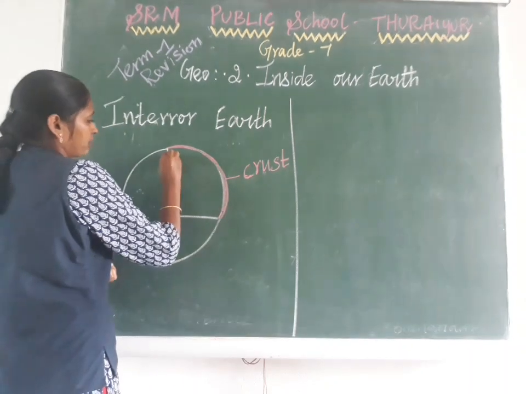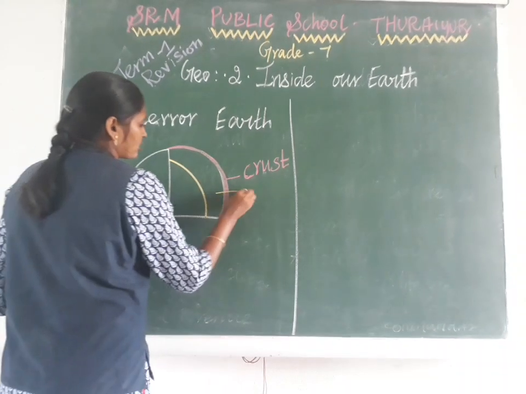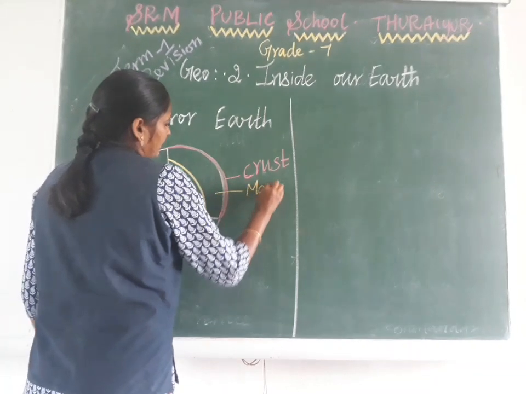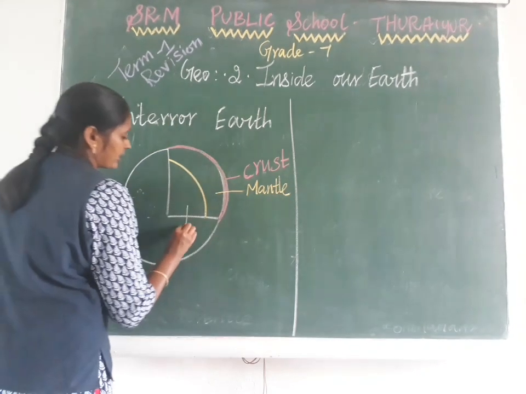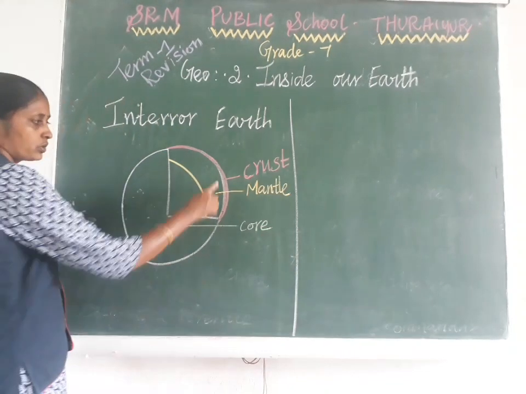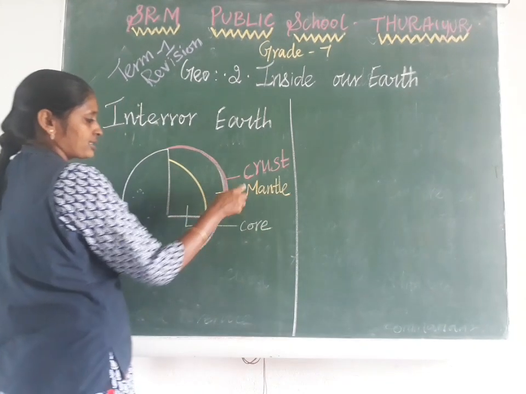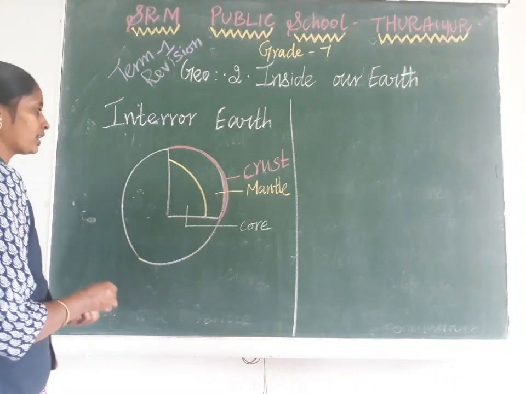The second layer, below the crust, is called the mantle. And the third and last layer is called the core. So topmost layer crust, second layer mantle, and third layer core.